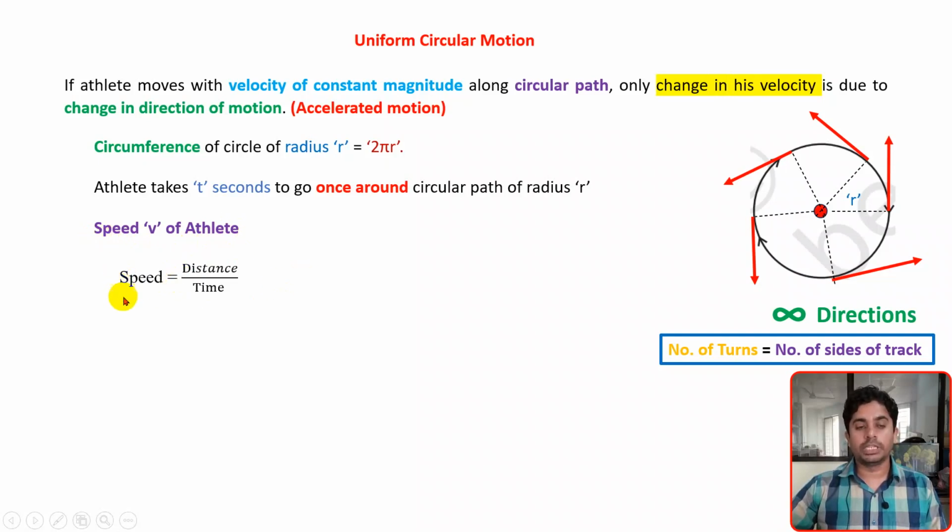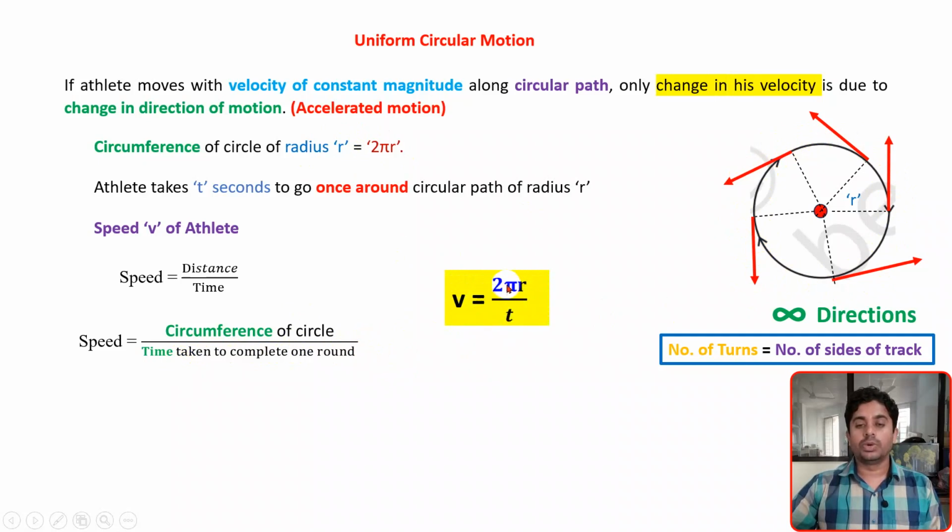How to calculate the speed? The basic formula we know: speed is equal to distance divided by time. Here, what is the distance? Distance is nothing but the circumference of this circle, right? So speed will be equal to the circumference of the circle divided by the time taken to complete one round. The circumference of a circle we know is 2 pi r and time is t. So speed we can give as v is equal to 2 pi r divided by t, right?